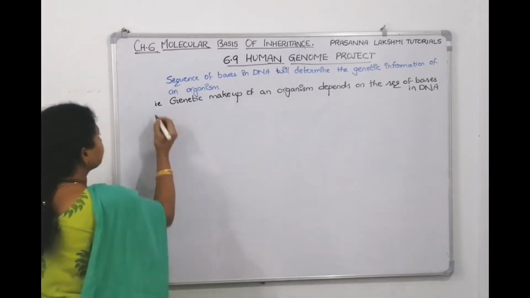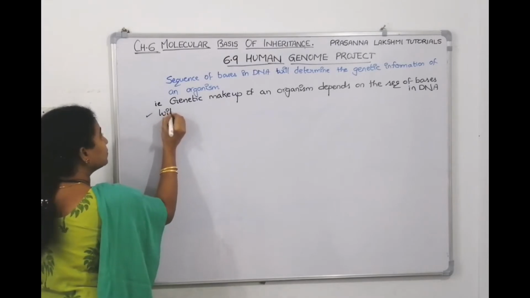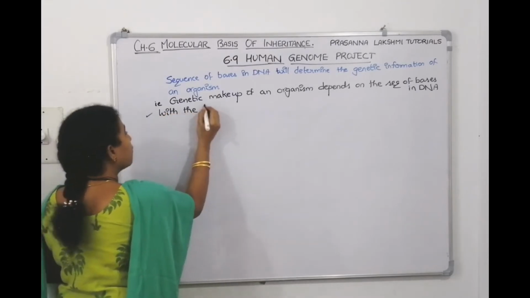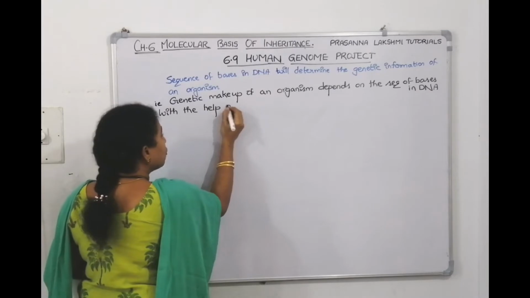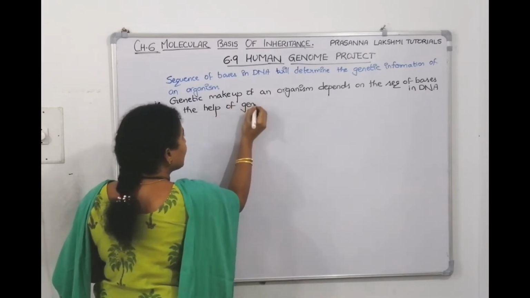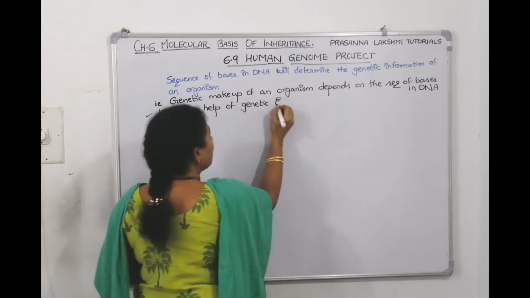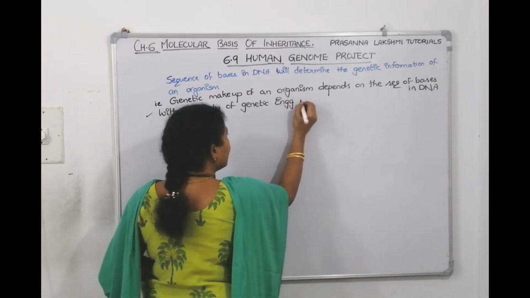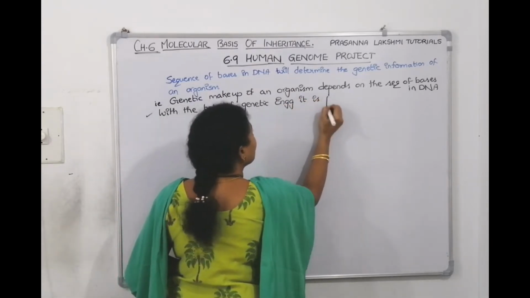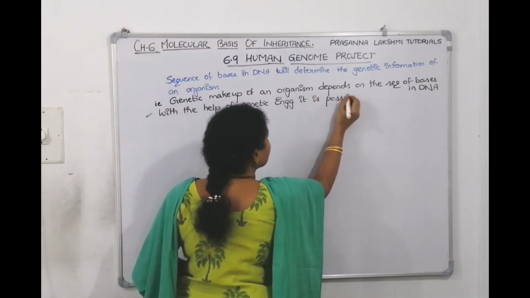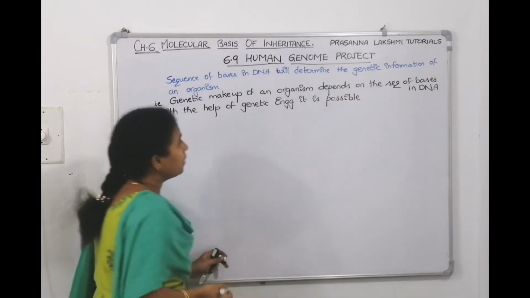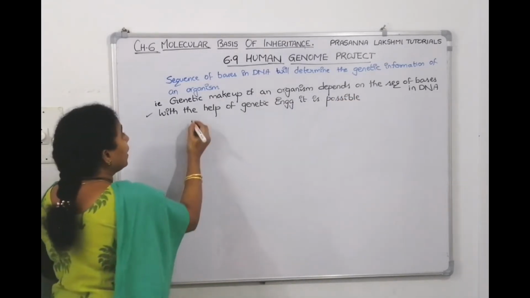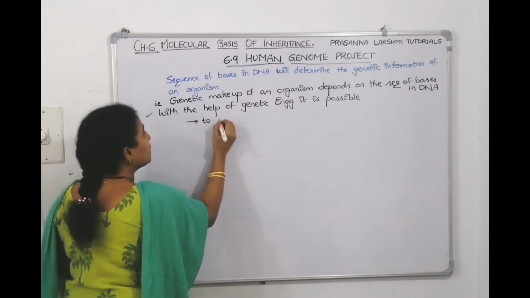With the help of this new era called genetic engineering, it is possible to isolate the DNA.